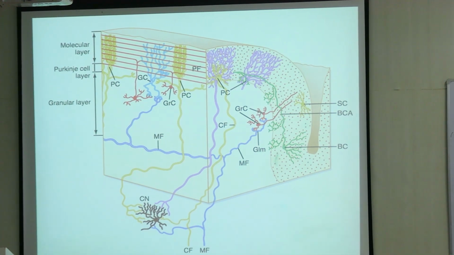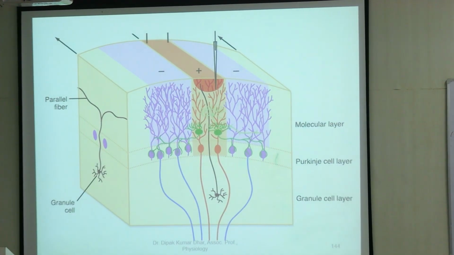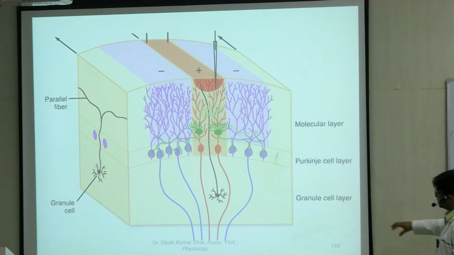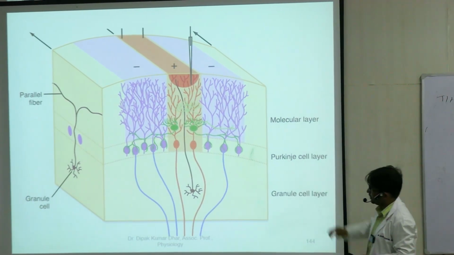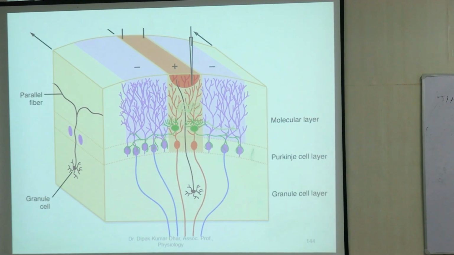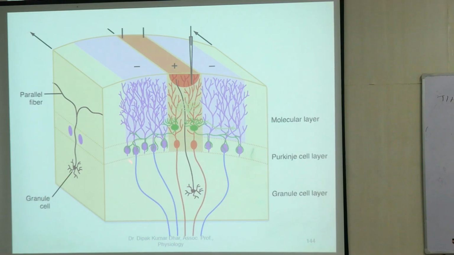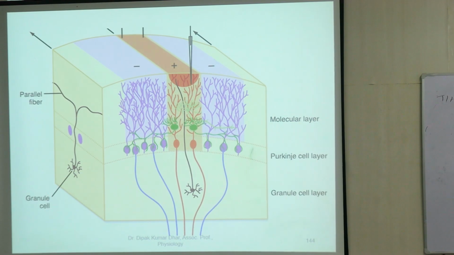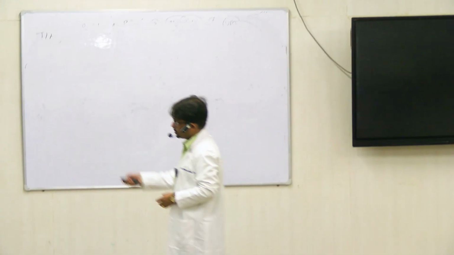We'll take a clearer view of this. Granule cell, you can see Purkinje cell and molecular cell. Parallel fiber, see where it is arising from: it is arising from the granule cell, remember. So from the granule cell, some of the long dendritic branches ascend up to the outermost layer.